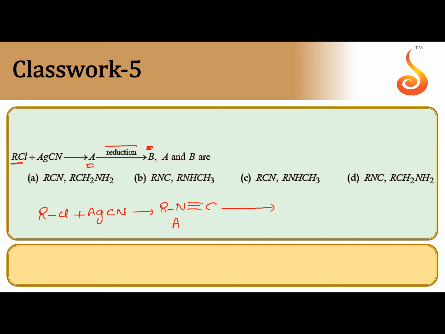On further reduction, what happened? You break two bonds, 2 pi bonds. N takes hydrogen and C, after breaking 2 bonds, it takes 3 hydrogens totally, giving NHCH3. Where is the correct option? A is RNC and B is RNHCH3. B is the correct answer.